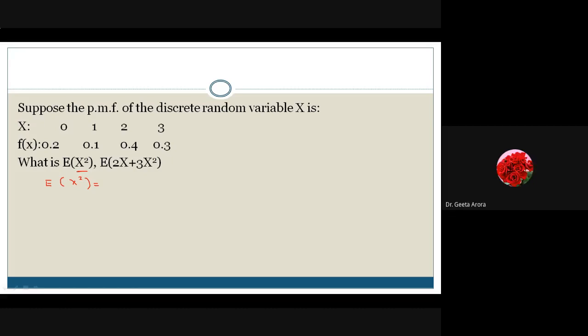You are asking, can we square root x? Why square root x? There is no need of square rooting x. E of x square is just the mean of x square. Here we have E of x square.